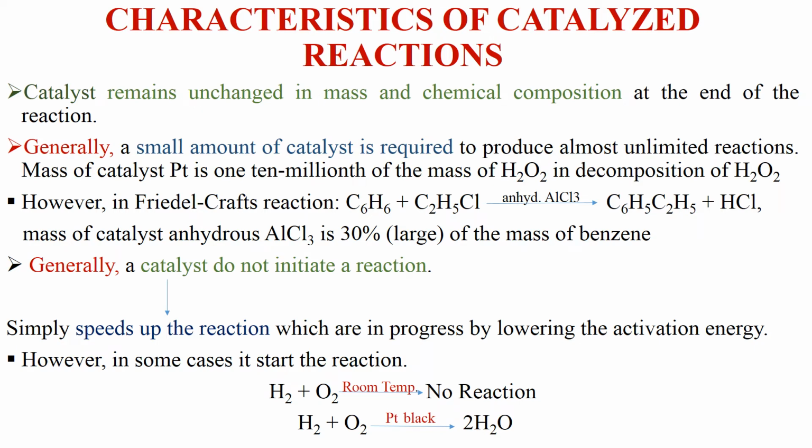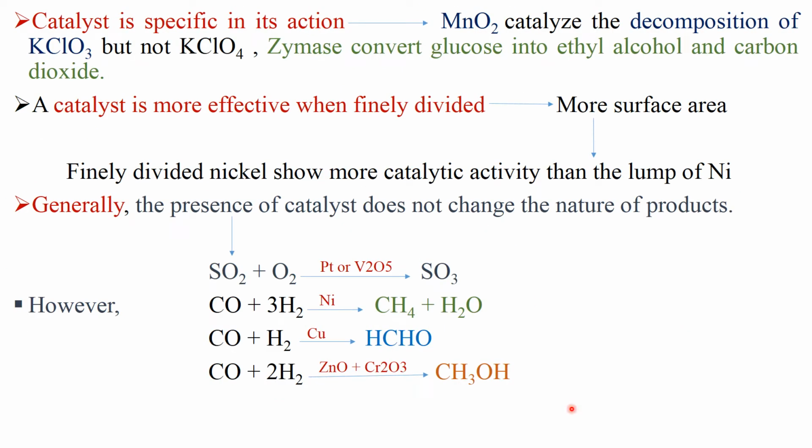Next characteristic is: a catalyst is specific in its action. It means a particular catalyst has a particular function. For example, the catalyst MnO2 catalyzes the decomposition of KClO3 but not KClO4. Understood? It means that MnO2 can only act as a catalyst in the decomposition of KClO3 but not KClO4. It means MnO2 is specific in its action.